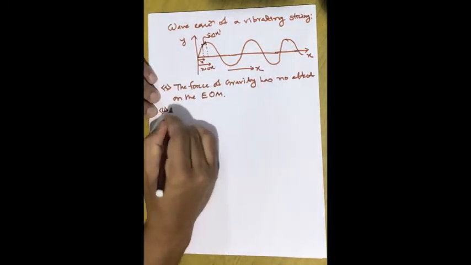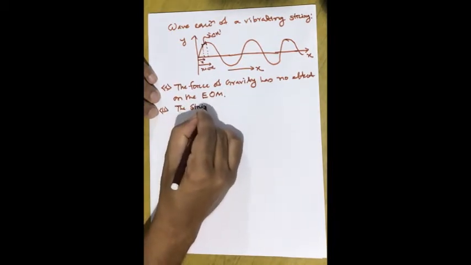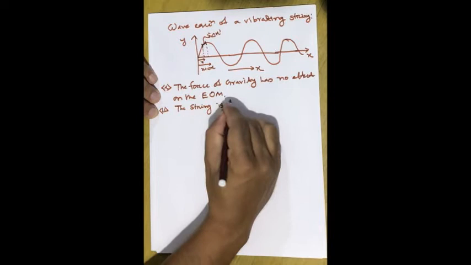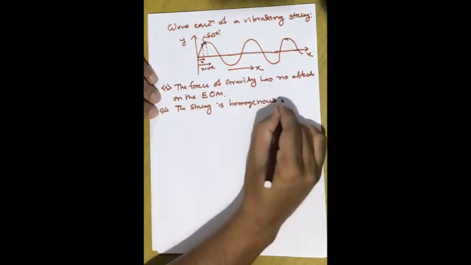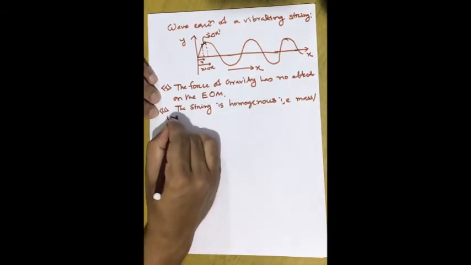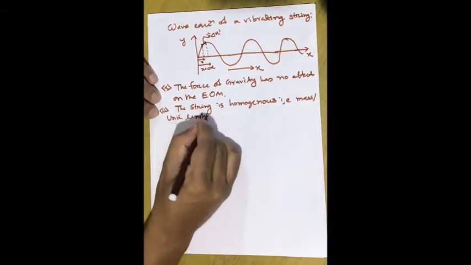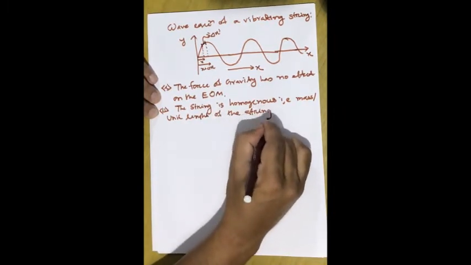Next, the string is uniform, or homogeneous, that is, the mass per unit length of the string is the same everywhere.